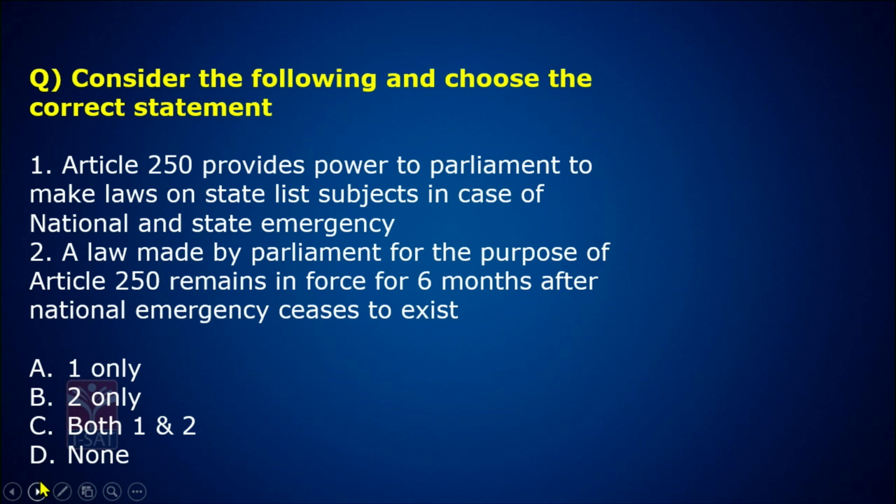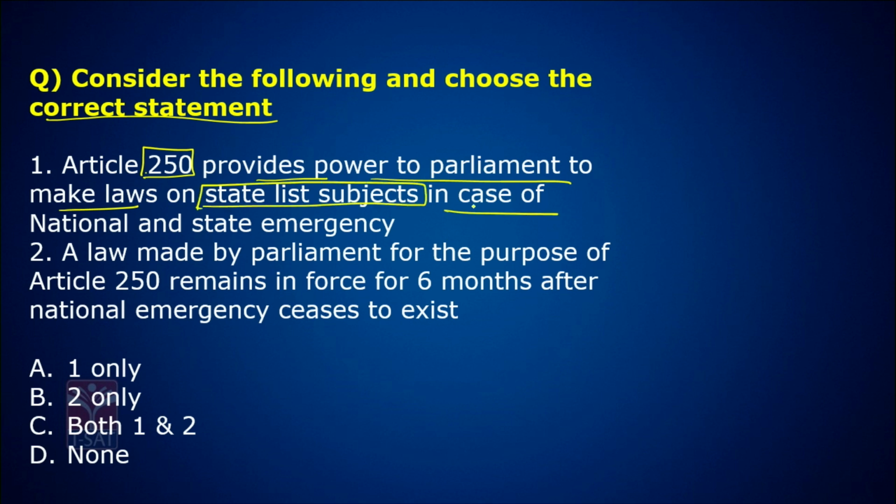Chalo. Try to understand the question. Consider the following and choose the correct statement. We have seen Article 249, now Article 250 provides power to Parliament to make laws on state subjects in case of national and state emergency.